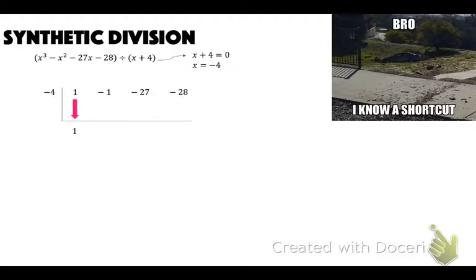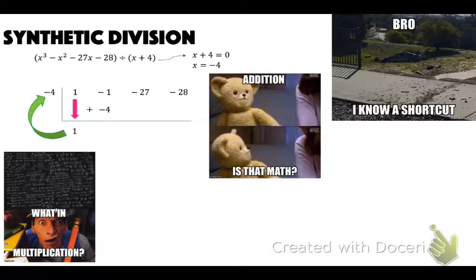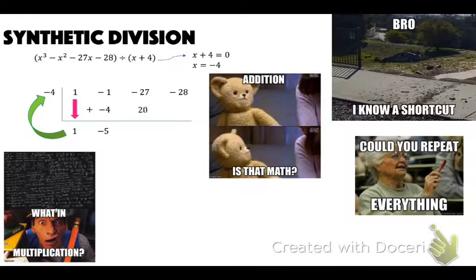So then the first thing we do is I just drop down that first number. Okay, and then I'm going to multiply. 1 times negative 4 is negative 4. And then I'm going to add those. Negative 1 minus 4 is negative 5. And then I'm going to multiply. Negative 5 times negative 4 is 20. So I just repeat everything. Negative 27 plus 20 is negative 7. Negative 7 times negative 4 is positive 28. I add that and I'm left with 0.